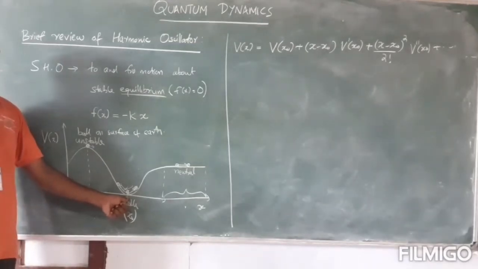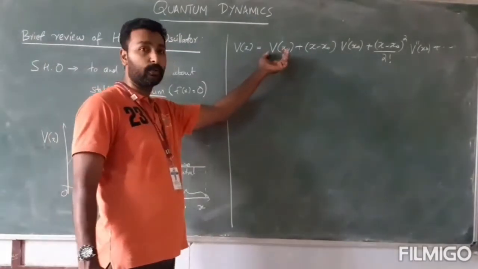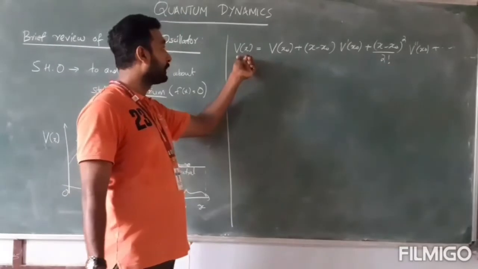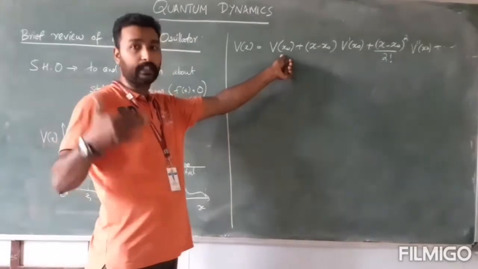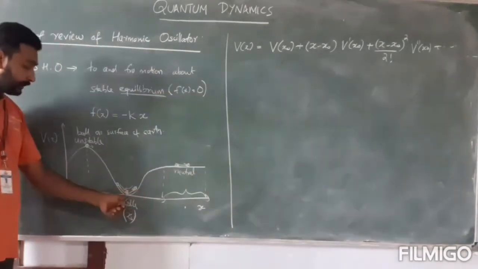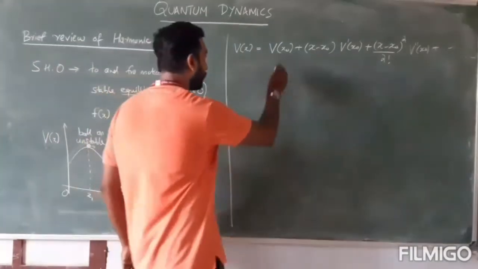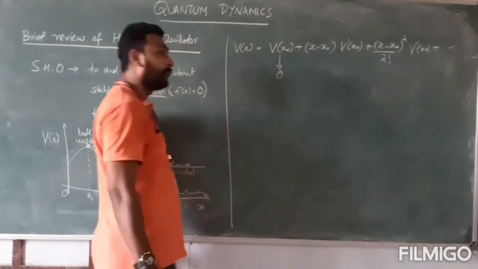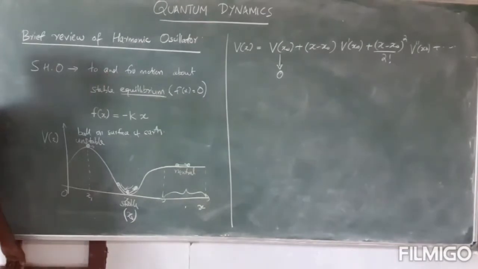That doesn't matter because what is physically observable, what is physically experienced, is the force, which is the first derivative of the potential, and V of x0 is always a constant. So if you take the derivative of the potential, the derivative of the first term always becomes 0. Whether it is a constant or 0 doesn't matter. That is why I have already chosen the potential at the stable equilibrium position as 0. Otherwise, if you have not chosen it initially, you can choose it later as well. You can always choose V of x0 as 0. That will not change any physics.